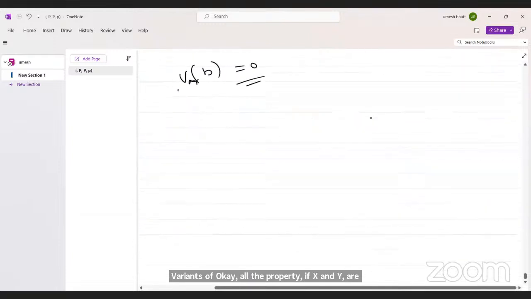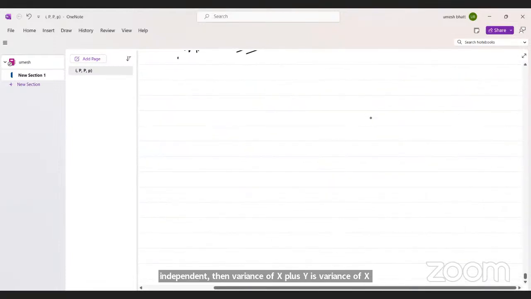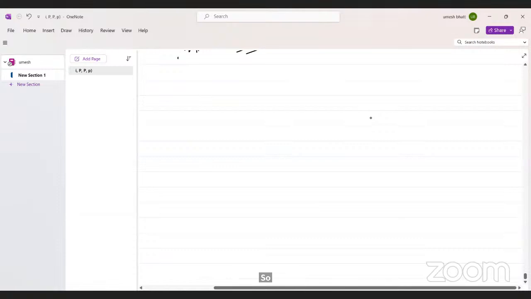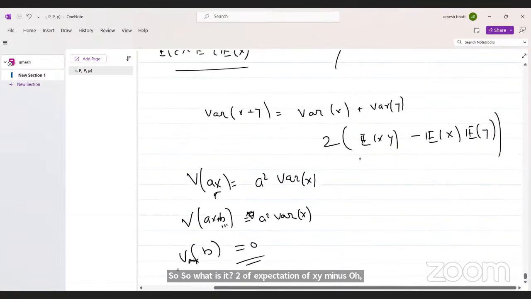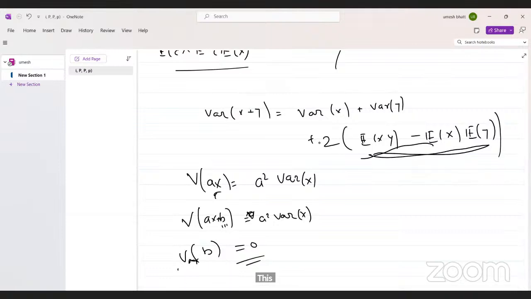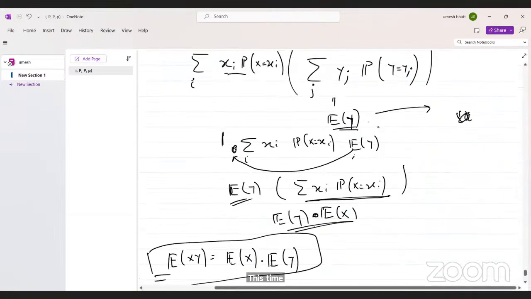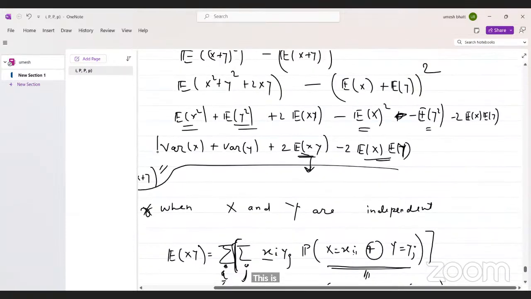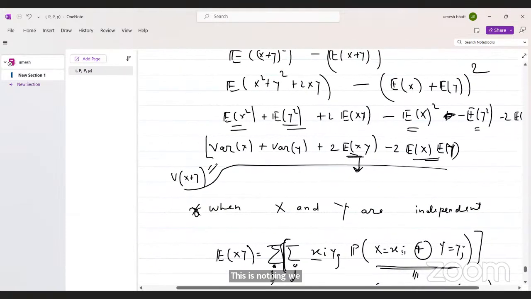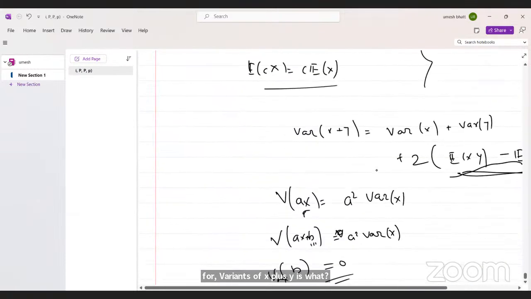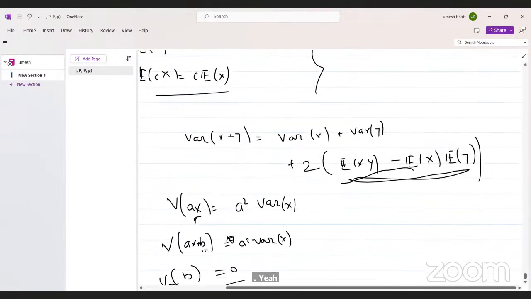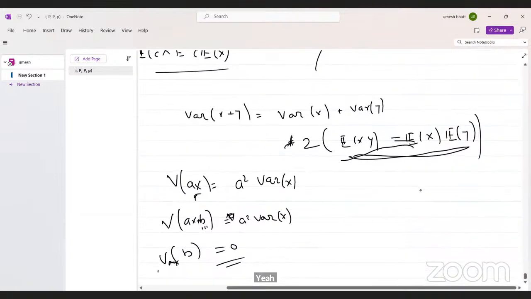If x and y are independent, then variance of x plus y is variance of x plus variance of y. So what is that 2 times expectation of xy minus expectation of x and expectation of y? This term is nothing, since for independent variables it vanishes. We derived this formula, no? Variance of x plus y is what? Same formula. Any doubt?